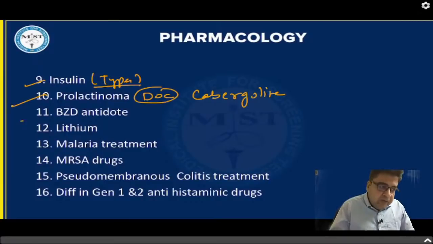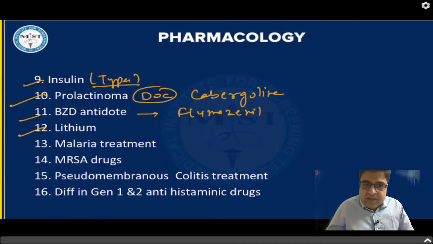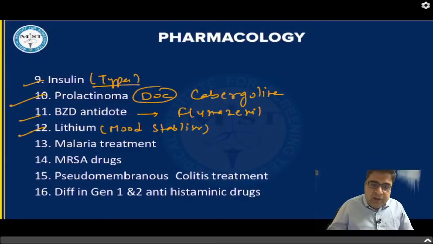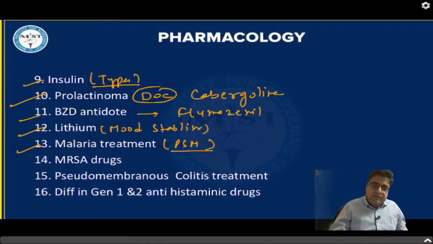The antidote of benzodiazepine is flumazenil. So flumazenil is an important drug for your exam. Lithium is a mood stabilizer which they can ask. So read lithium from your notes if possible. Treatment of malaria is already covered in your PSM, so malaria treatment they can ask. Medicines which are given for MRSA, we have covered during our lecture.